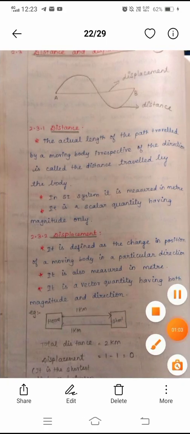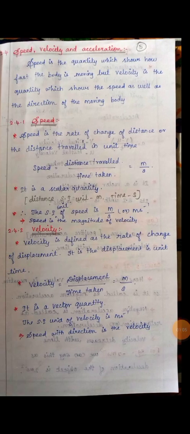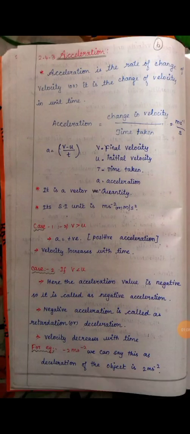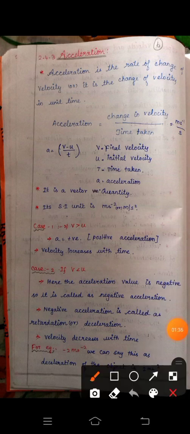Now look at the next one, acceleration. Acceleration is the rate of change of velocity, or the change of velocity in unit time. Acceleration means there is a change in velocity. So acceleration is equal to change in velocity by time taken. What is the velocity unit? Meter second to the power of -1 is the unit for velocity.